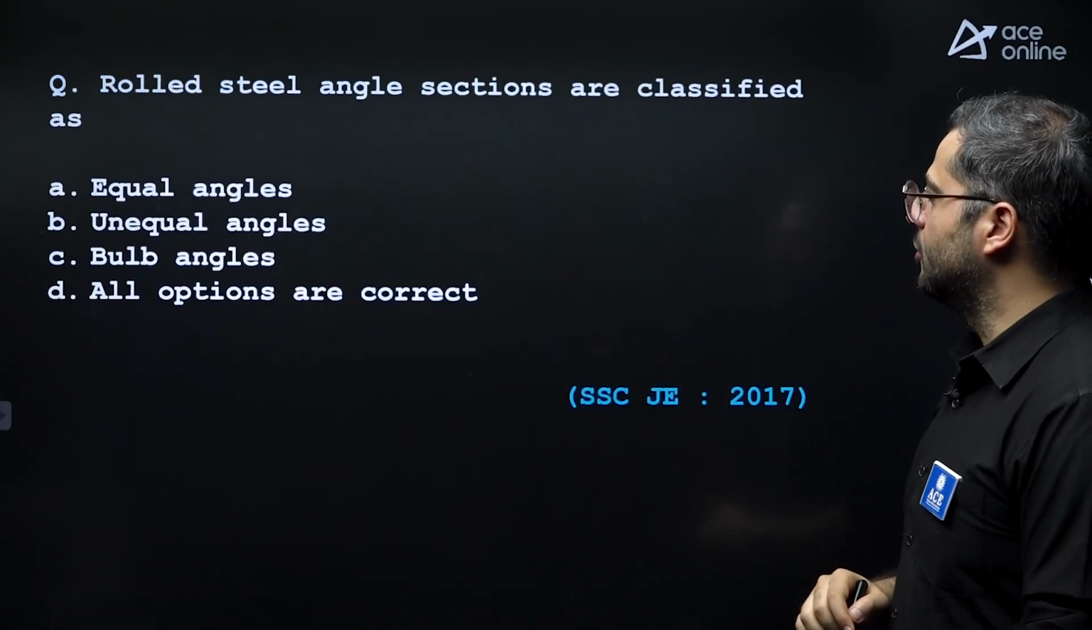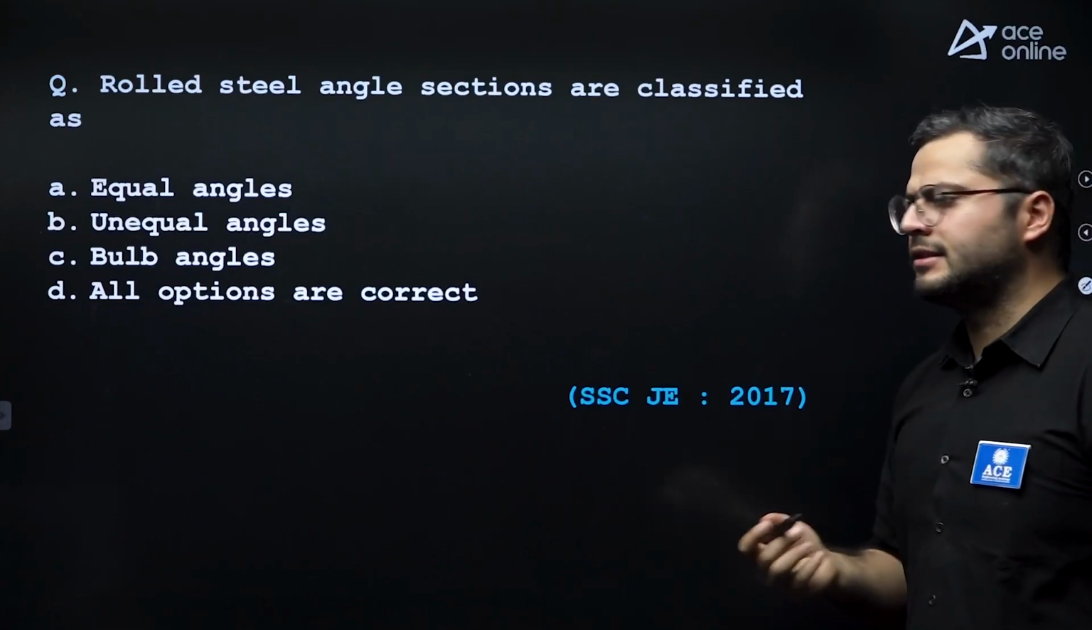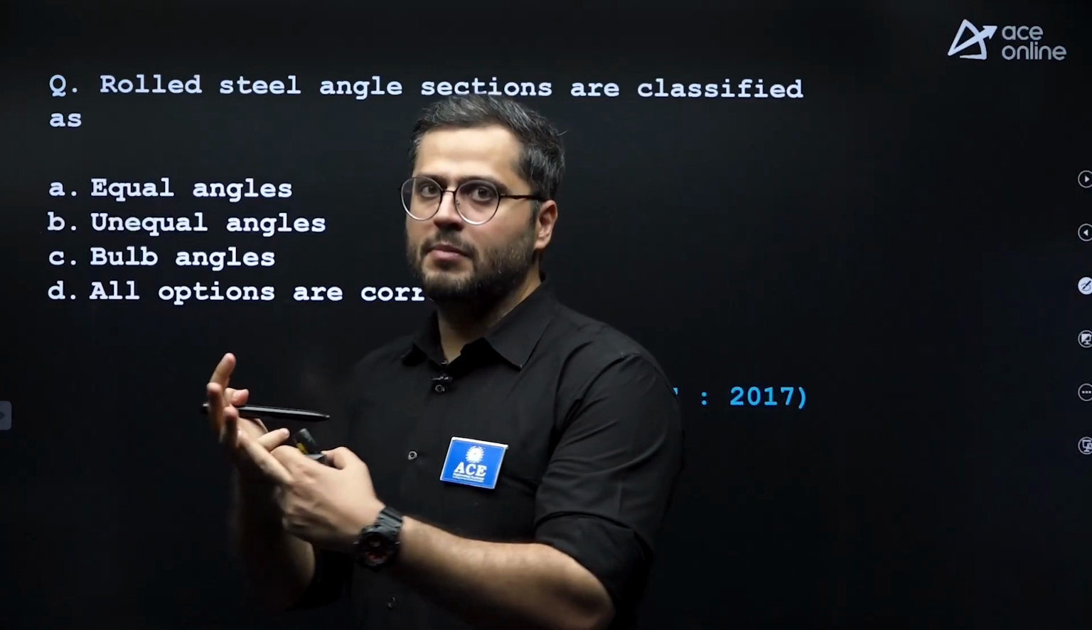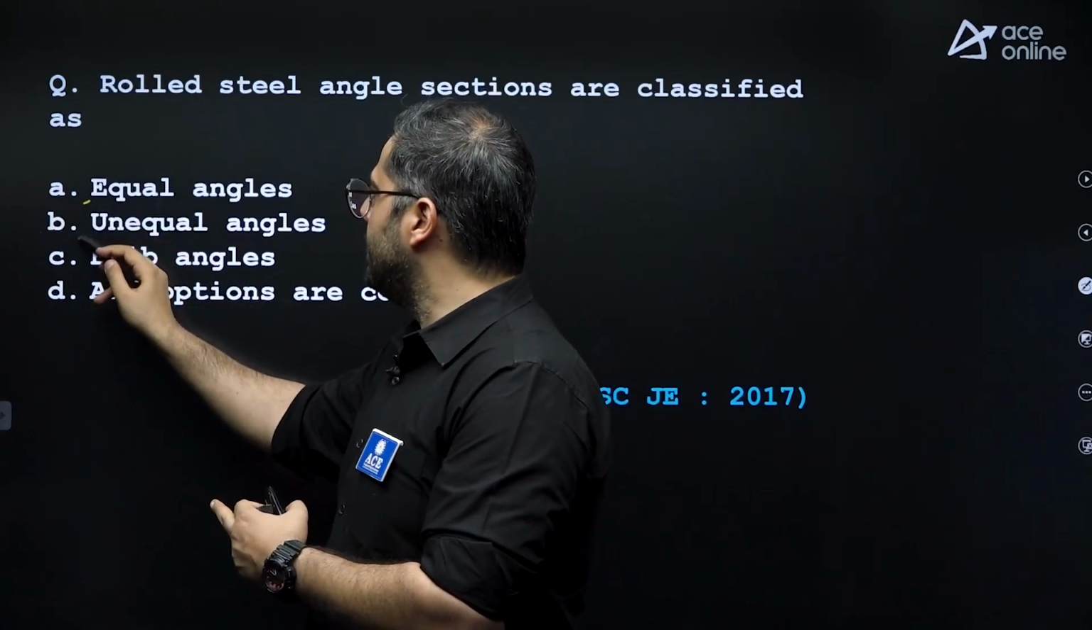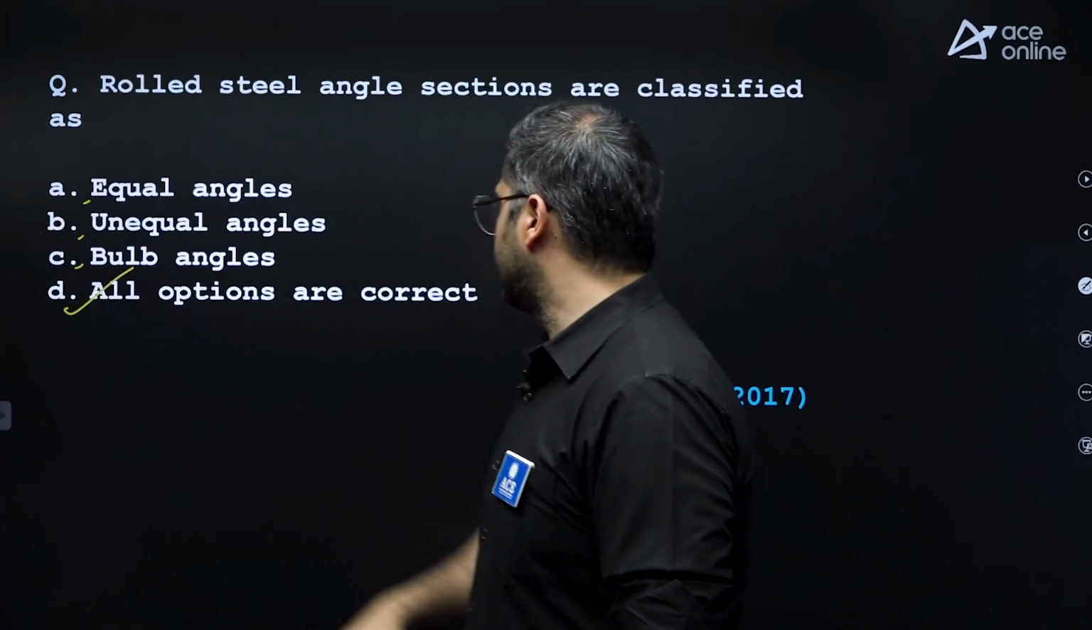After this, next question. Rolled steel angle sections are classified as, yes, there are total three types of angle sections: equal angle, unequal angle, and bulb angle sections. So A, B, and C all are correct. So option D is the correct answer.